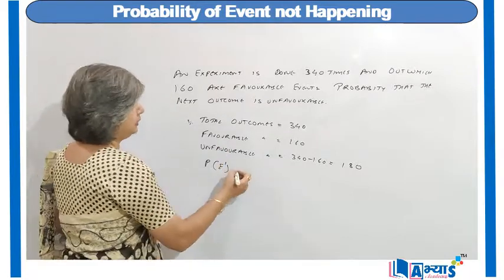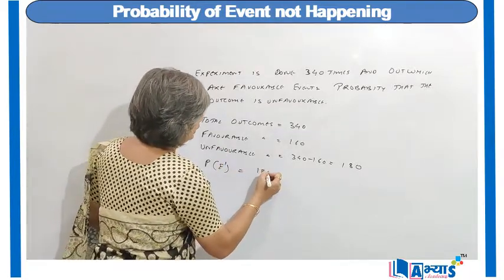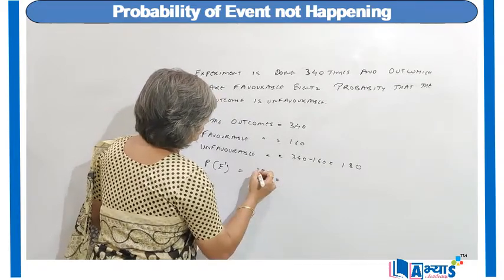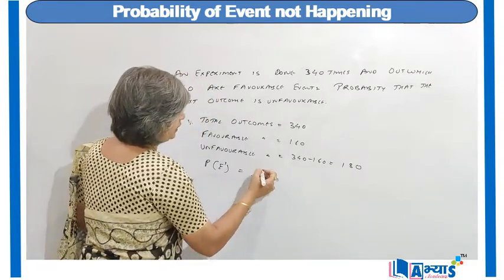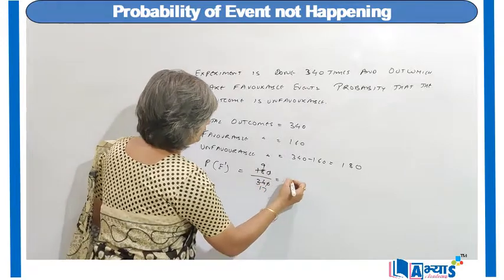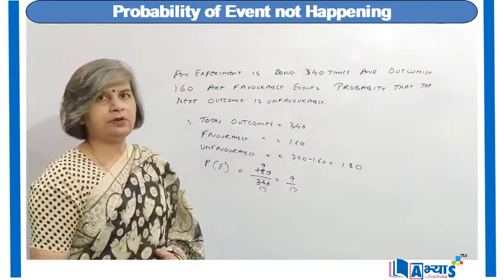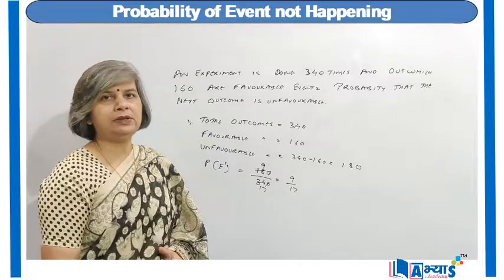So probability of event not occurring will be equal to 180 upon 340, and it will cancel out. We will divide by 20, it becomes 9 upon 17. The probability of event not occurring is 9 by 17.